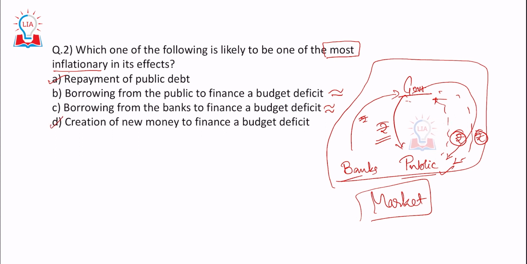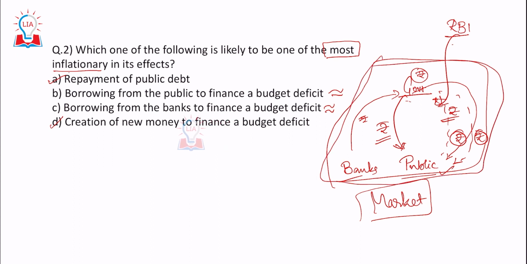And the fourth one is creation of new money to finance a budget deficit. New money would be coming from the RBI side. So if you add more money, automatically the inflation would increase. In repayment of the public debt, the money which the government had, it is paying to the public, right? Still, it would remain the same amount of money in the whole market. But when RBI added some extra money into the market, what would it lead to? It would lead to a higher level of inflation. So the answer would be A and D. Out of this, the most apt answer would be D, not A. So the answer is D.